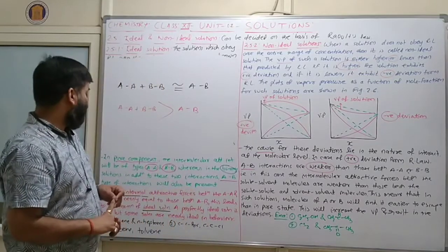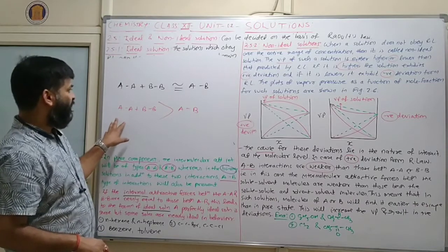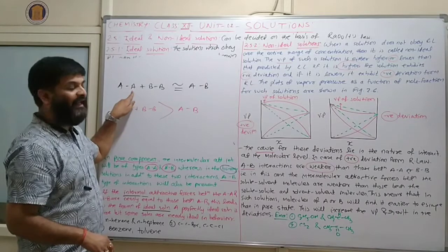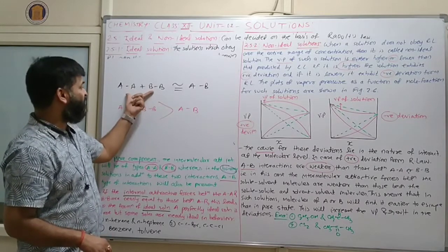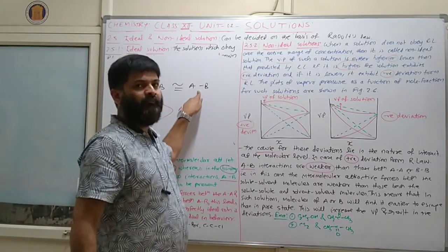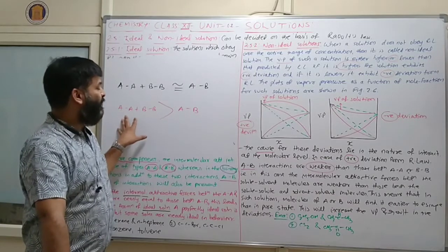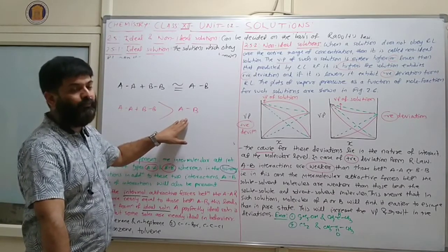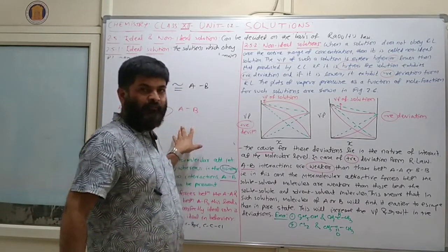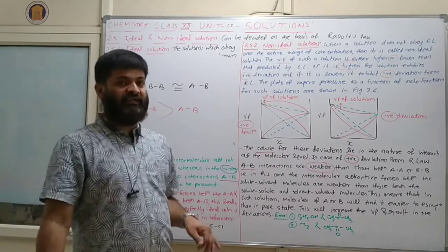Clear or not? In case of C, here means at the molecular level. So see what is here. In an ideal solution, the vapor pressure of the reactant side is close or equal to that of the product side, and here the vapor pressure of the reactant may be either more as compared to the product, or we can say less. So on the basis of vapor pressure, two different types of solution will come, either positive or negative.